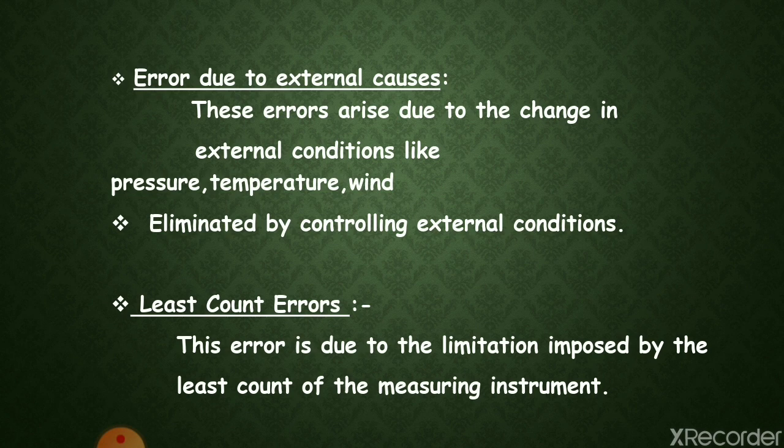The next type is least count error. This error is due to the limitation imposed by the least count of the measuring instrument. It is an uncertainty associated with the resolution of the measuring instrument. The question here is, what is least count? The smallest division on the scale of the measuring instrument is called its least count. For example, a meter scale has a least count of 1 millimeter. Its readings are good only up to 1 millimeter.